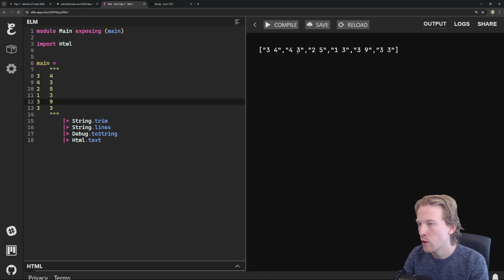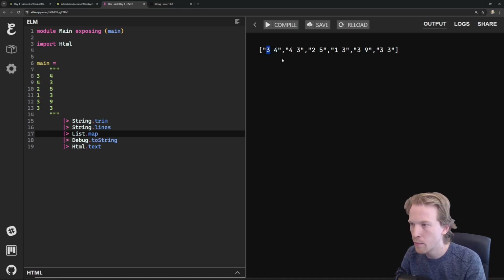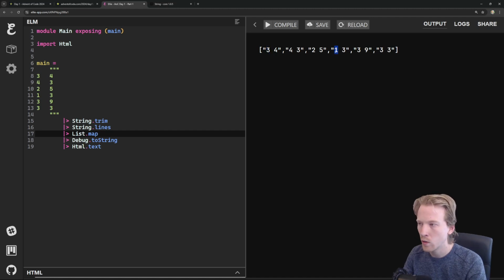You'll see that 3, 4, 4, 3, these are all separated by commas now because they are in an Elm list. What that's going to allow me to do is List.map and try to take these numbers. Right now they're text, they're string values. I need to split them on space so that I can get at the integer values, so I can start adding them up and doing math with them. We're going to need to do that in order to compare, like, is 1 less than 9, that kind of thing. I think we might be able to compare strings, but I don't know if that's going to work so well. So let's not do it that way.